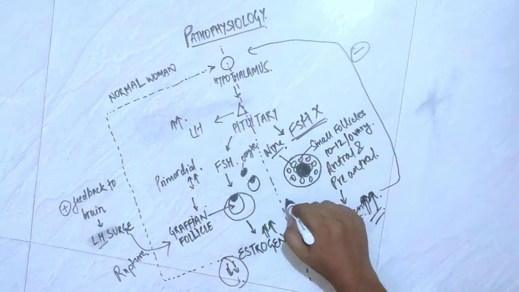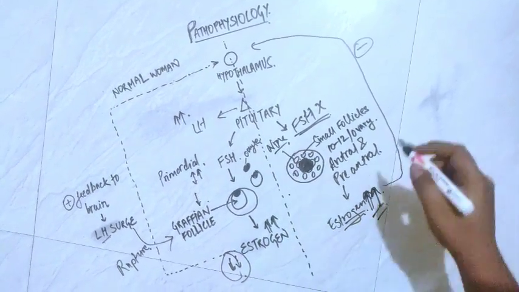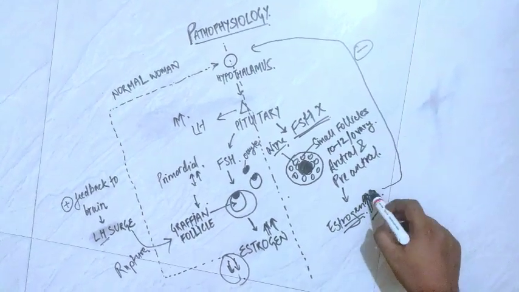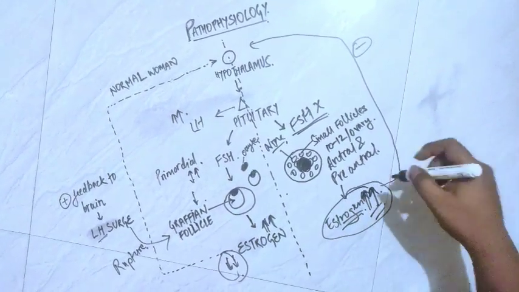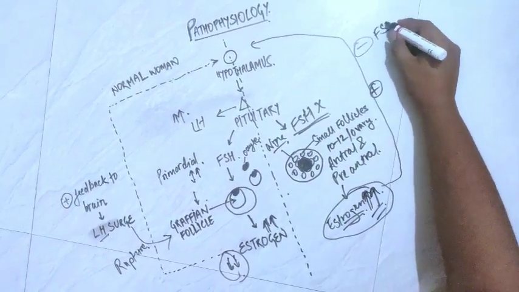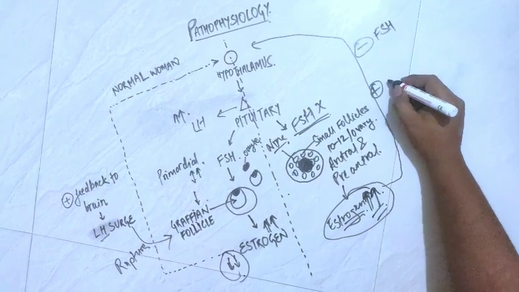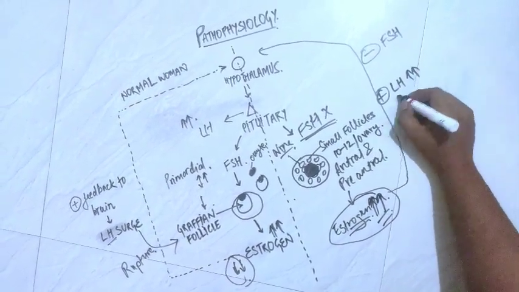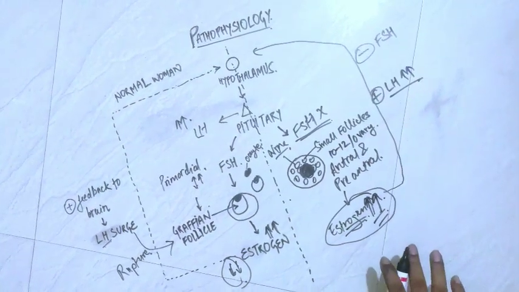to form Graafian follicle. So that's why there will be, as we can see that there is high amount of estrogen already in the bloodstream, it will give positive feedback to the hypothalamus to form LH. So there will be high amount of LH in the bloodstream of the women.